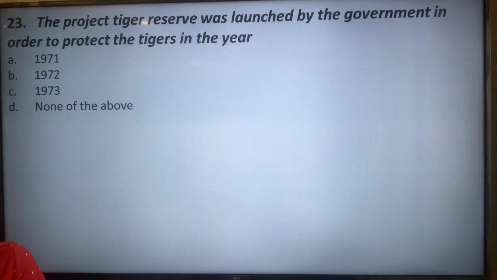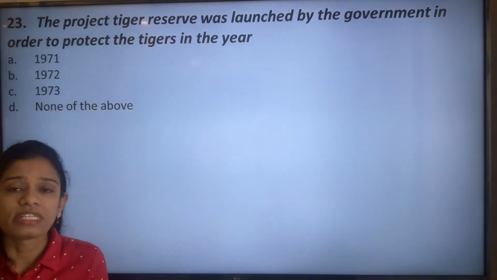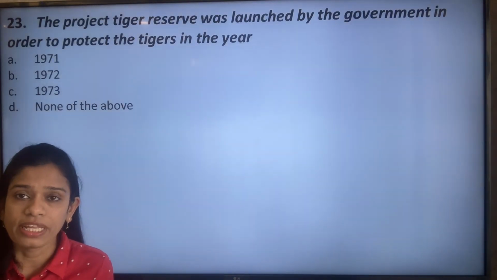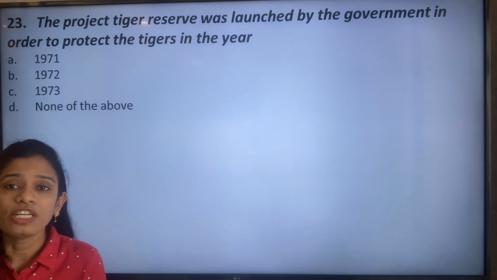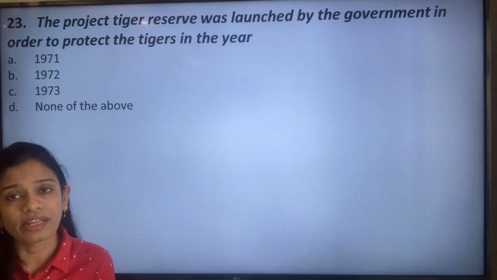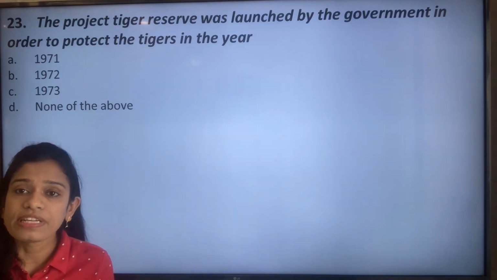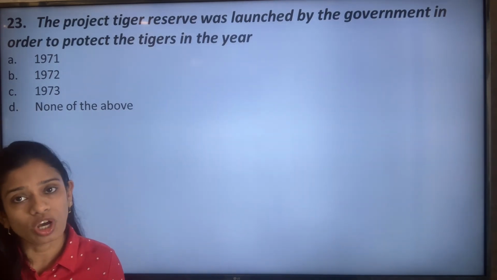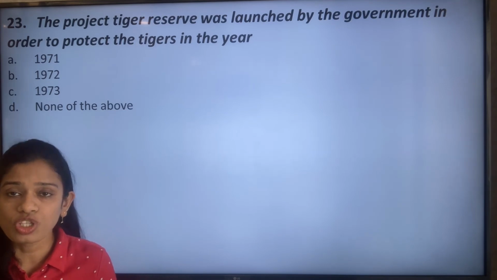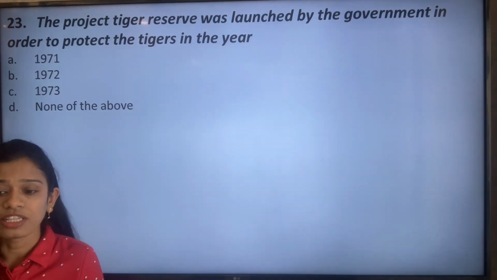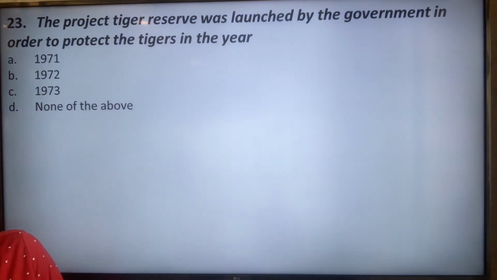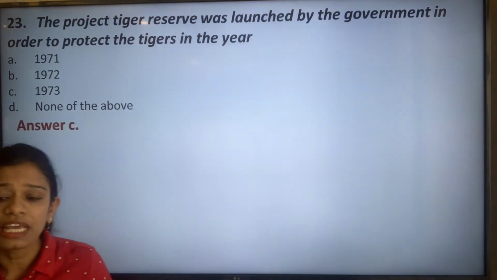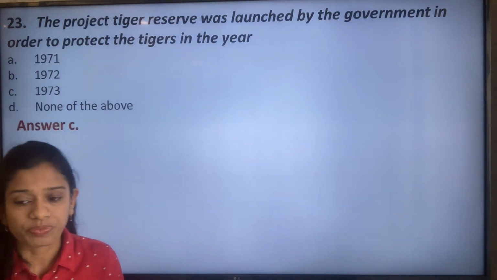The project Tiger Reserve was launched by the government in order to protect the tigers in the year? So when was this Tiger Reserve project launched by the government of India? It was done in order to save the tigers, because at that time the numbers were decreasing at a very exponential rate. So in order to stop that, Tiger Reserve was launched, and this was done in the year 1973. That is option C, the correct option.